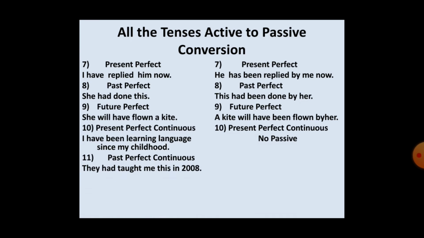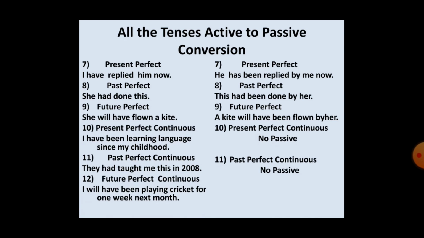In past perfect continuous we make "they had taught me this," "they had been teaching me this since 2008." Okay, there is a mistake here, but remember my words: you can see no passive voice in past perfect continuous. Future perfect continuous: I will have been playing cricket for 1 week next month. But you will find no passive voice in future perfect continuous. Okay students, these are our active and passive voice topics.